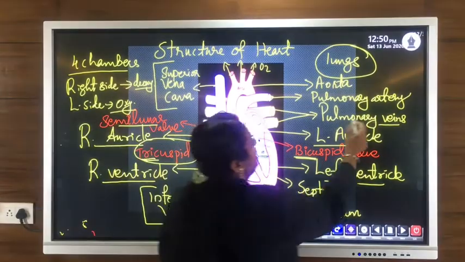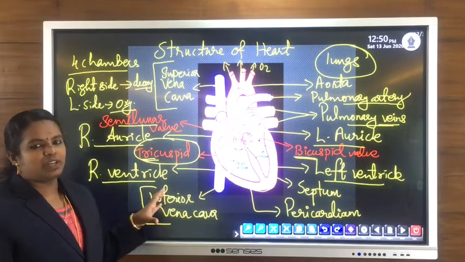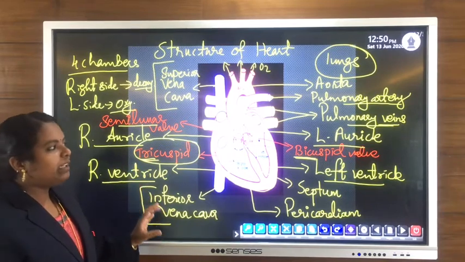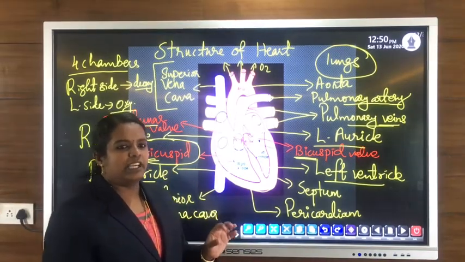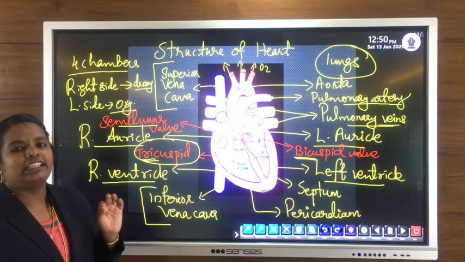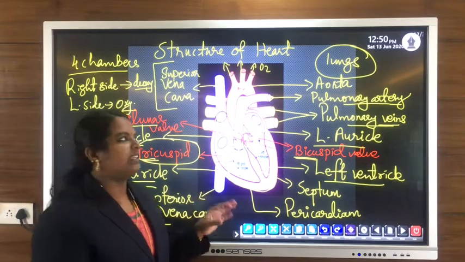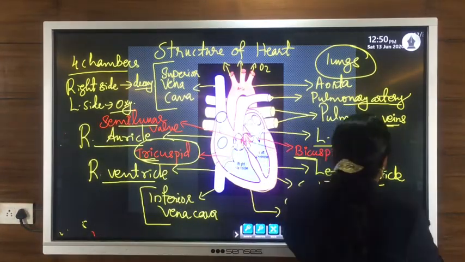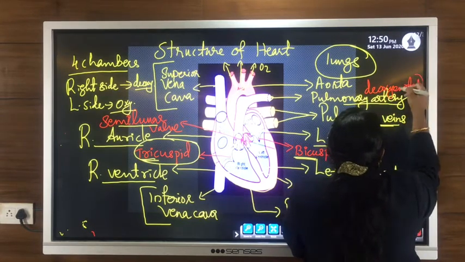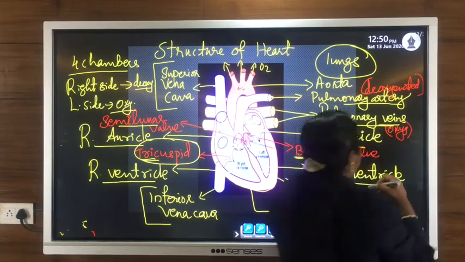Then another important thing is the pulmonary artery and pulmonary veins. Already I explained the main function of arteries, that they carry oxygenated blood, but there is one exceptional case, the pulmonary artery. Only the pulmonary artery carries deoxygenated blood. Clear? The only artery which carries deoxygenated blood is the pulmonary artery. On the other hand, pulmonary veins carry oxygenated blood.